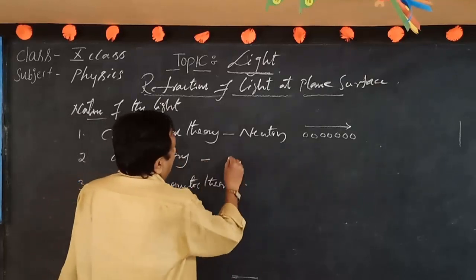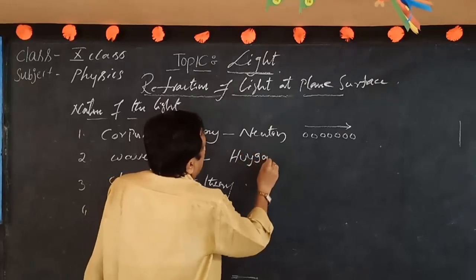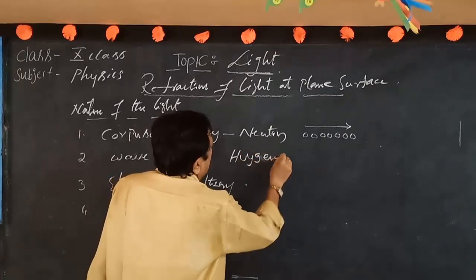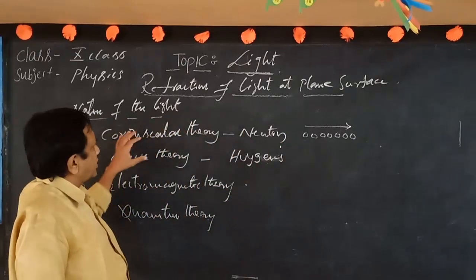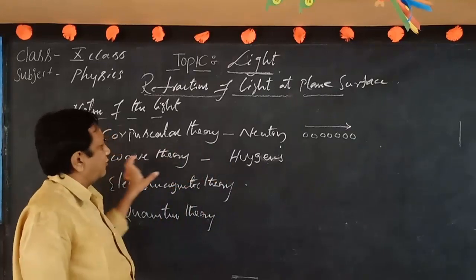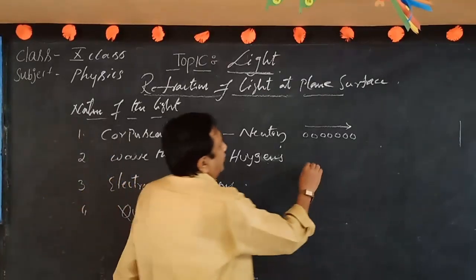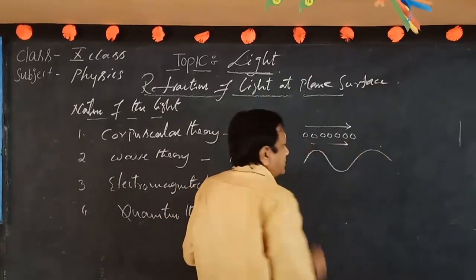Next, the wave theory of light, proposed by Huygens. Huygens stated that light is not of a particle nature; it is in the form of a wave. Light travels in a straight line.